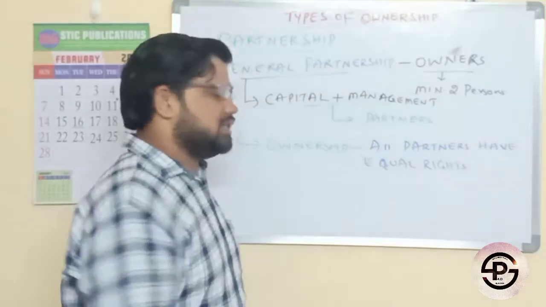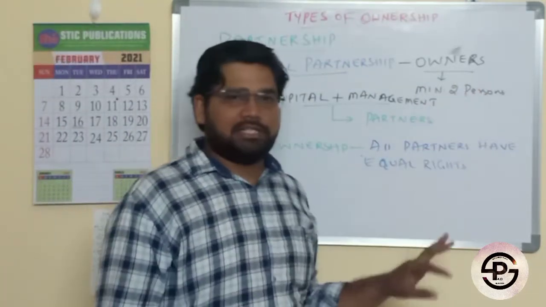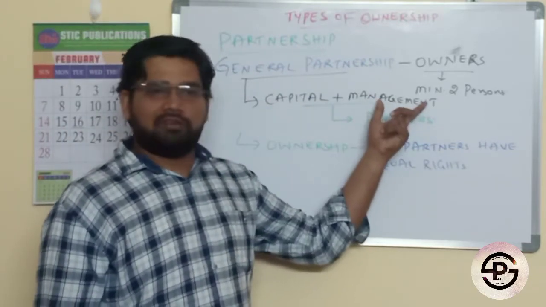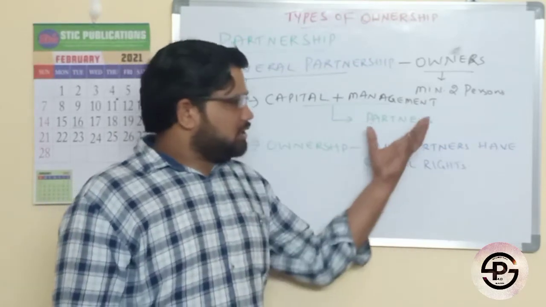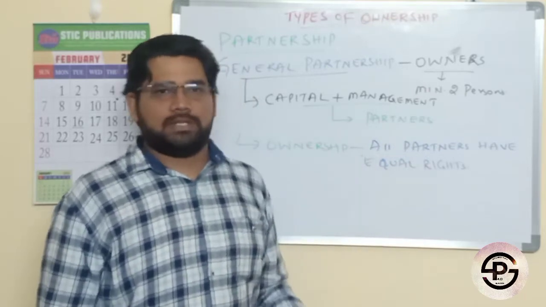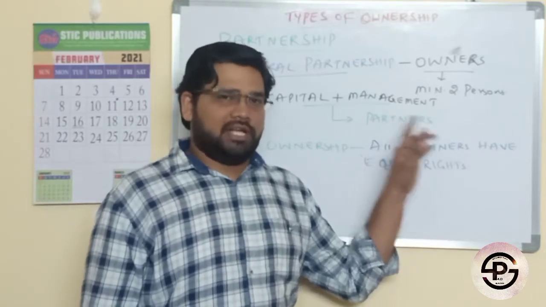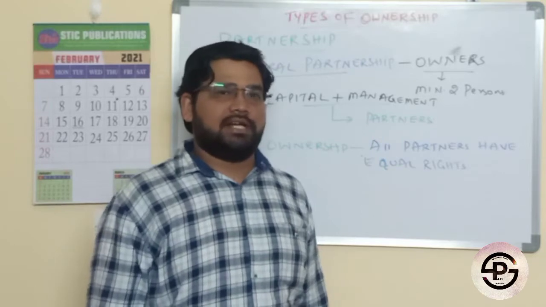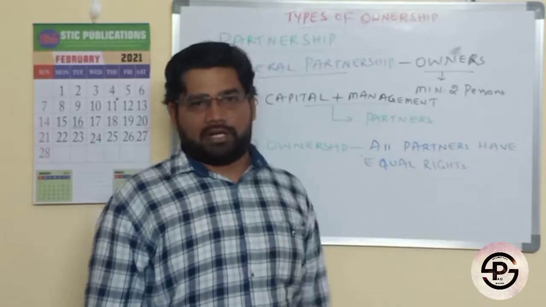For example, if 2 persons are partners, both will provide capital and both will be involved in the operations and management. Both will have the same rights of ownership upon the business. Both have to take decisions based upon discussion and consensus. The performance of one partner will affect the other partner also.